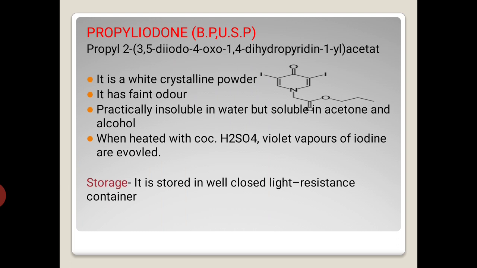Next is propyliodone. This propyliodone is a white crystalline powder. It has a faint odor. Practically it is insoluble in water but soluble in acetone and alcohol. When this propyliodone is heated with concentrated H2SO4, violet vapors of iodine are evolved. The storage is, it is stored in a well closed light resistant container.